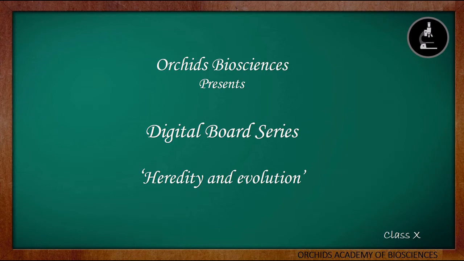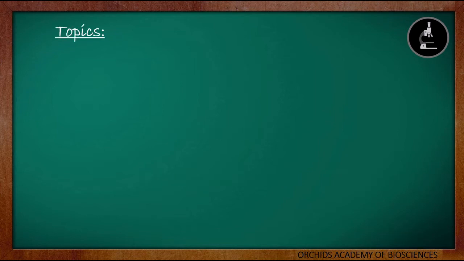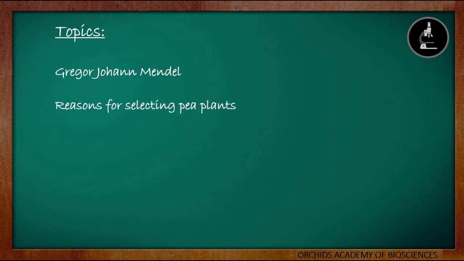This is the second video for Heredity and Evolution. In this video, we are going to look into the following topics. We will start with knowing who is Gregor Johann Mendel, followed by his contributions. In this video, we will discuss his experiments. But before understanding his experiments, first we will understand the three major or most important reasons for selecting pea plants.